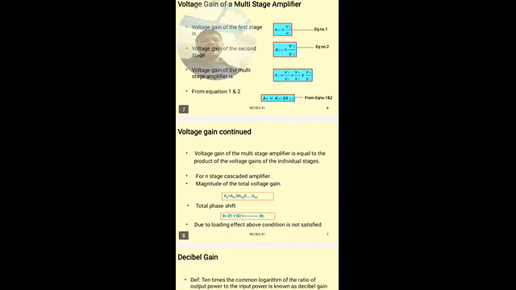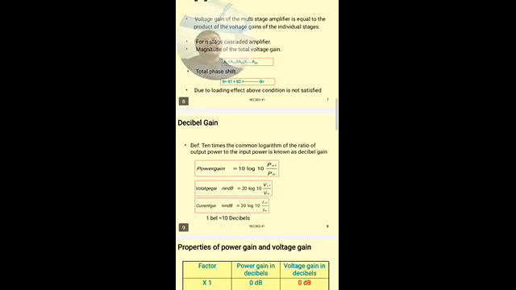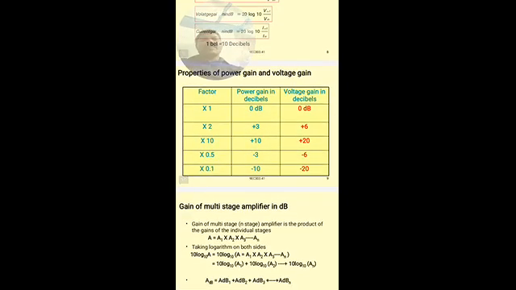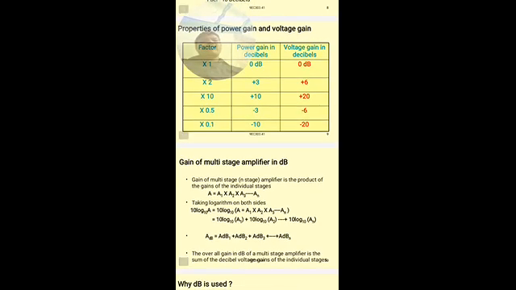One more advantage of representing gain in decibels is that the human ear responds to sound intensities on the dB scale, not on the normal scale. So when we are designing an amplifier, the amplification of the sound signal should follow the hearing capacity of human beings.